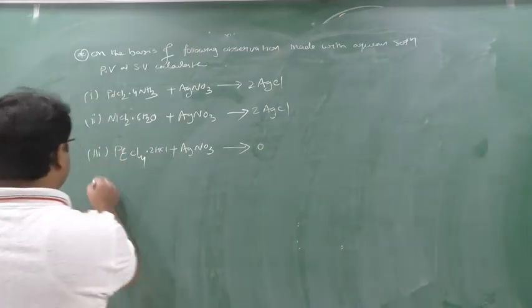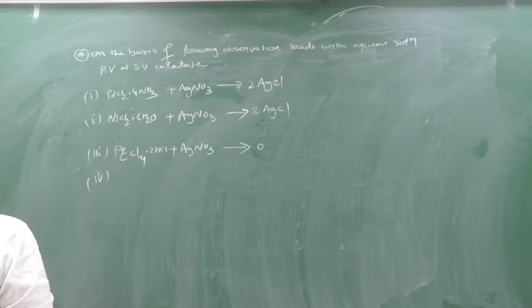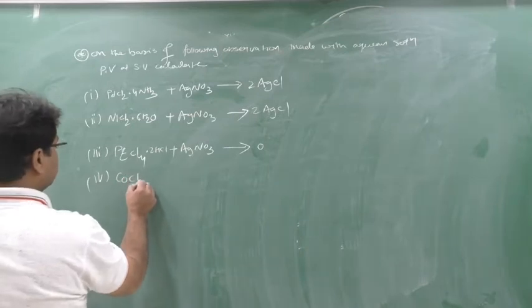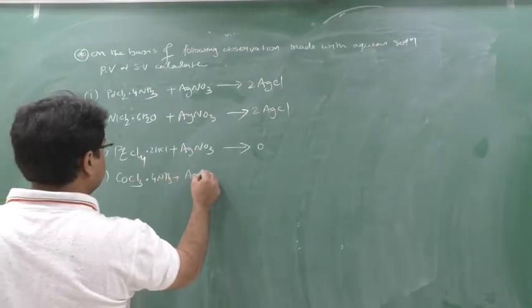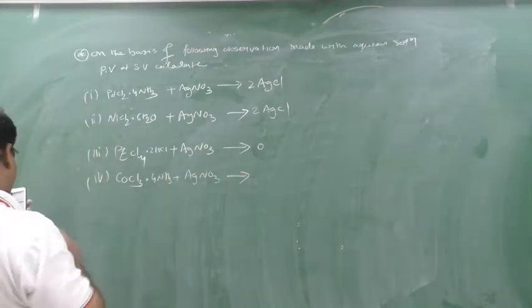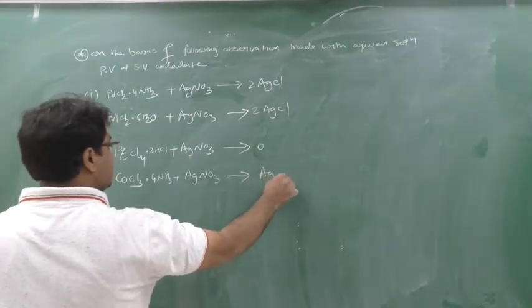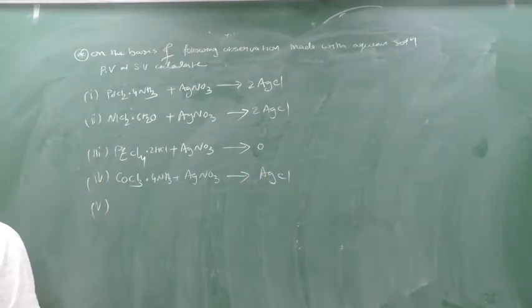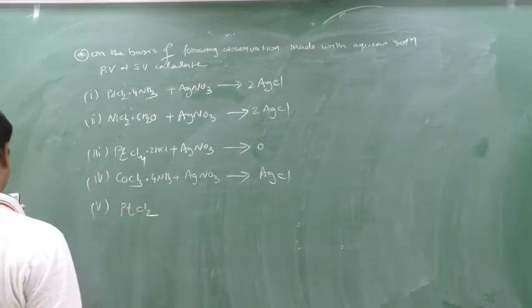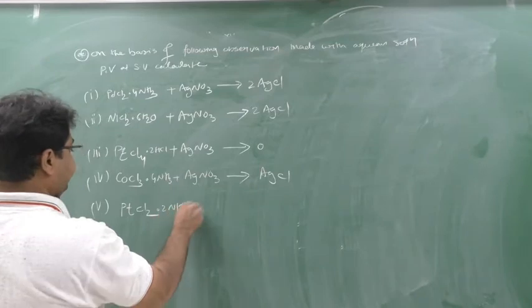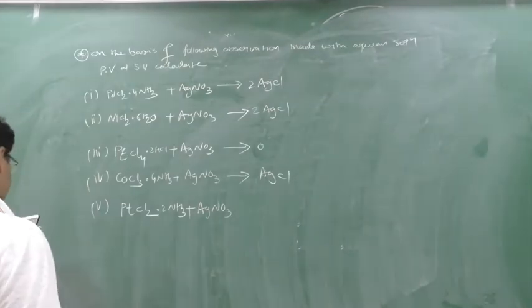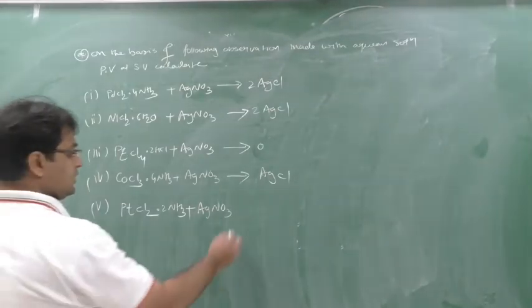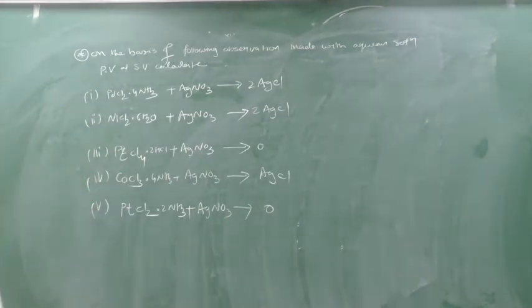Fourth was CoCl3 plus 4 ammonia. When I reacted with AgNO3, I got only 1 AgCl. And fifth, PtCl2 into 2 ammonia plus AgNO3, I got 0. Clear? So this is your question.